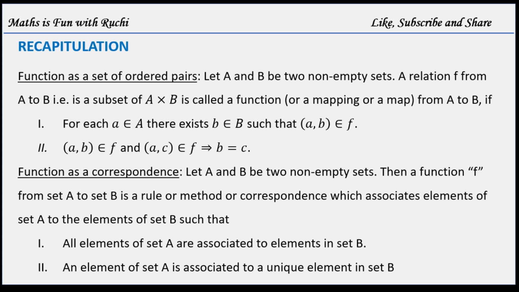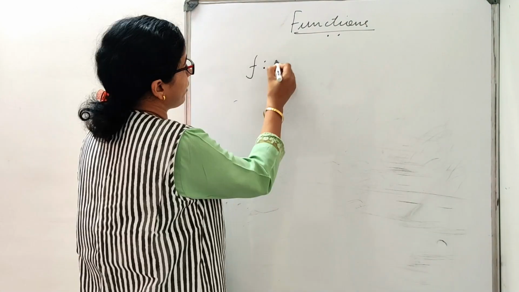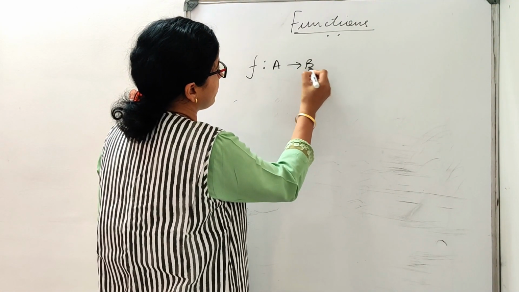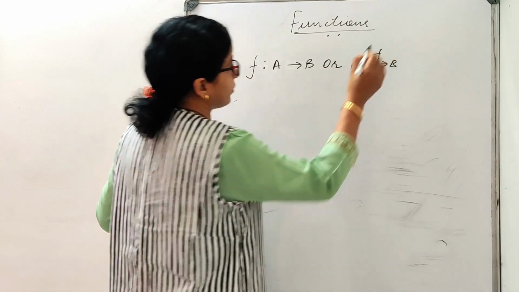Function as a correspondence. This is the second definition. Let A and B be two non-empty sets. Then a function f from set A to B is a rule or method or correspondence which associates elements of set A to elements of set B such that all the elements of A are associated to the elements in set B. An element of set A is associated to a unique element in set B. Now how do we represent a function? f: A to B, or we can represent A to B with f above the arrow.